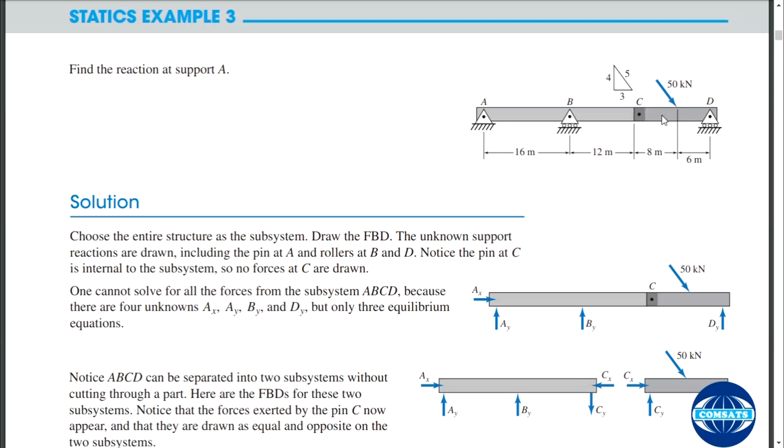So 1 member and 3 reactions and 3 equations supporting that. So you will very easily solve that. And if you just separate this beam over here, 2 reactions, 3 reactions, 3 reactions, and 3 equations, very easy. Because this unknown you would have found out with the help of 3 equations available for this part. Alright.